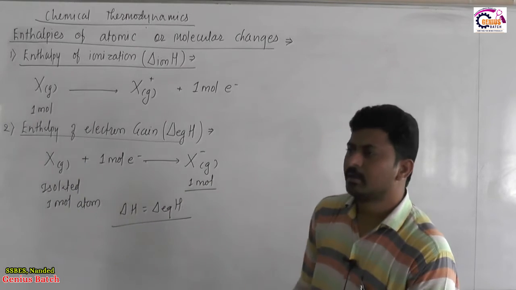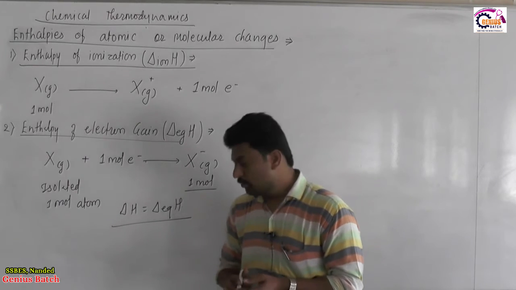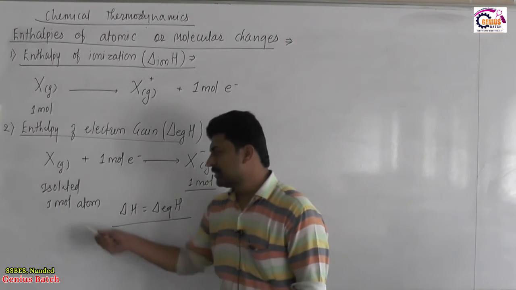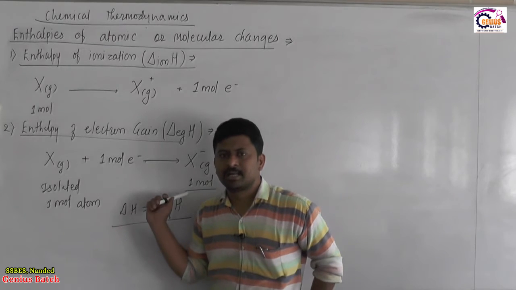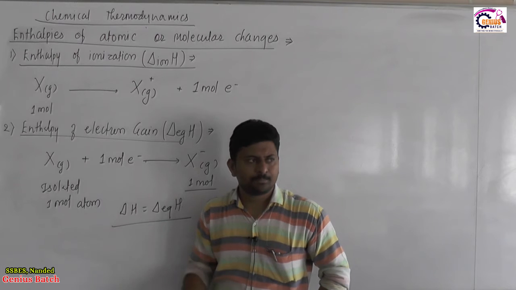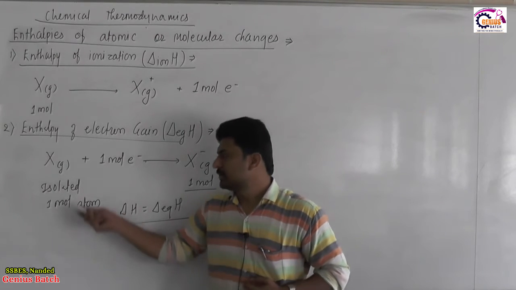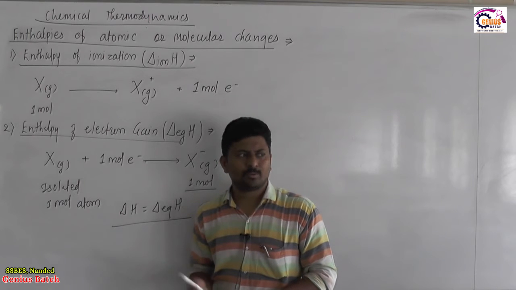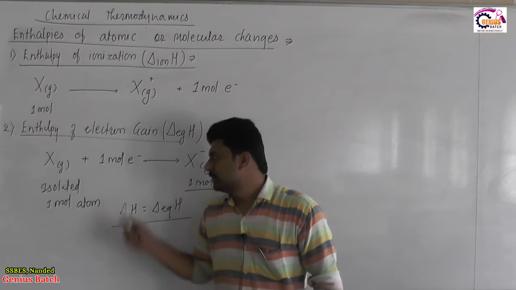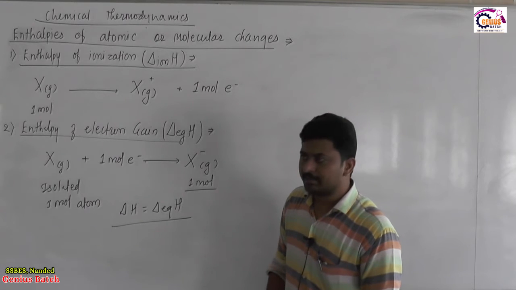Simple it is now. The enthalpy change accompanying a conversion of 1 mole of isolated gaseous atoms into gaseous anions by addition of 1 mole of electron to each atom. 1 mole electron to given substrate amount, which is 1 mole, so it will be added to each atom. The corresponding enthalpy change is called electron gain enthalpy.